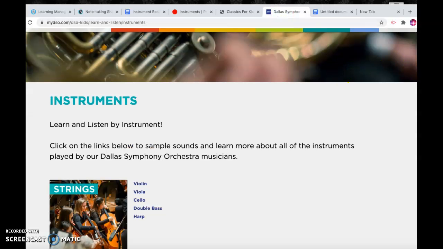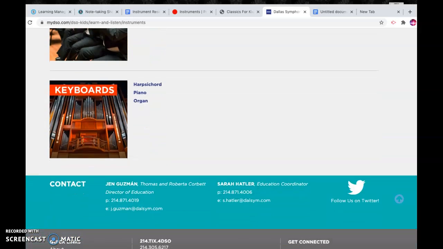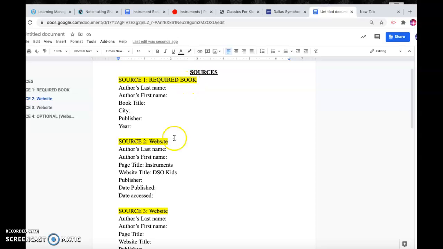All right. Now I'm going to scroll down to the bottom of this page to try and locate our author and publisher. And we're going to assume that Jen Guzman, who is the Director of Education, is one of the authors. So we're going to use her name. Guzman for last name, Jen for first. So here's our last name and her first name, Jen.